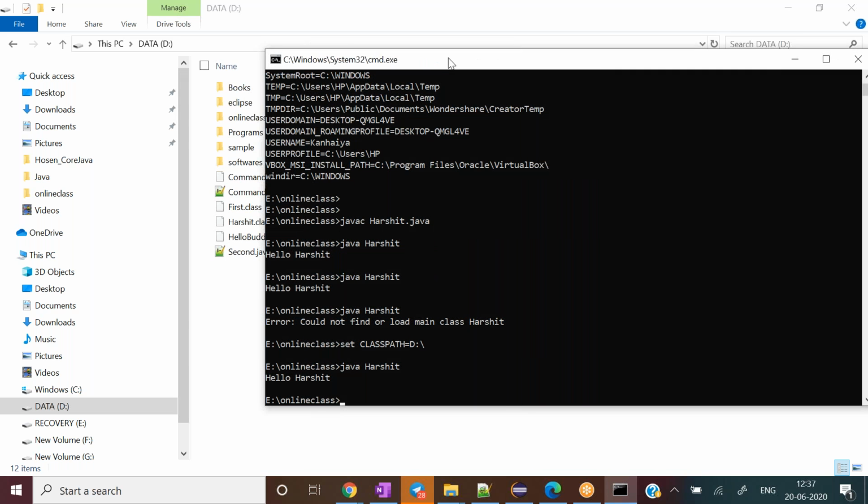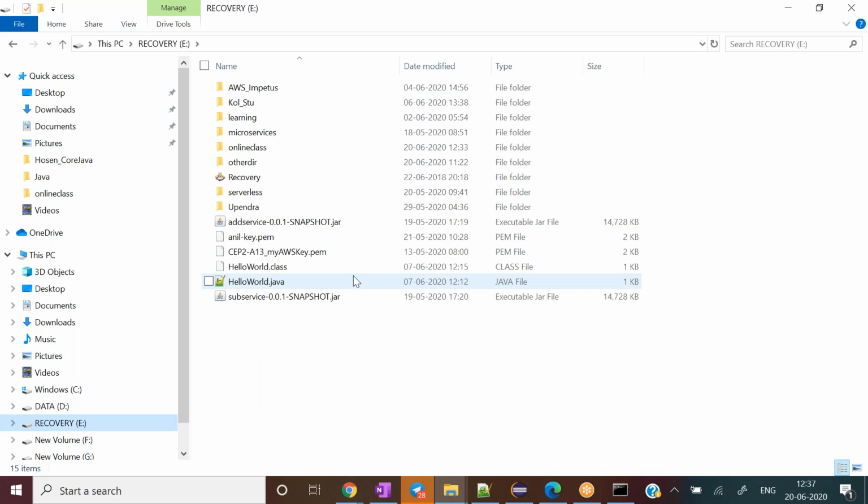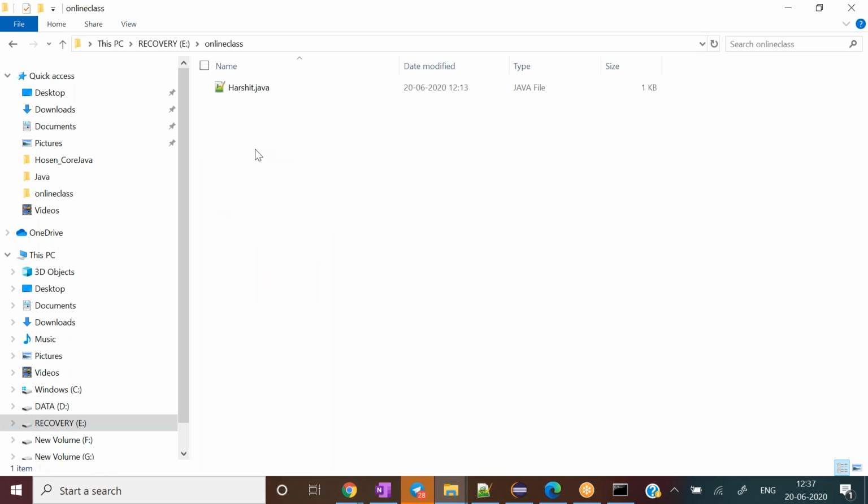So what I have done so far with respect to our class path is cut and paste the dot class file somewhere else, and I successfully executed the program by just setting the class path. Now, normally one more question arises. Sometimes people ask, okay, I don't want to generate my dot class file here itself.